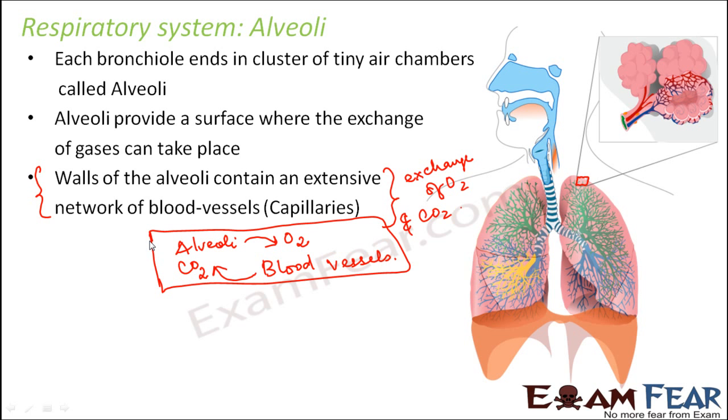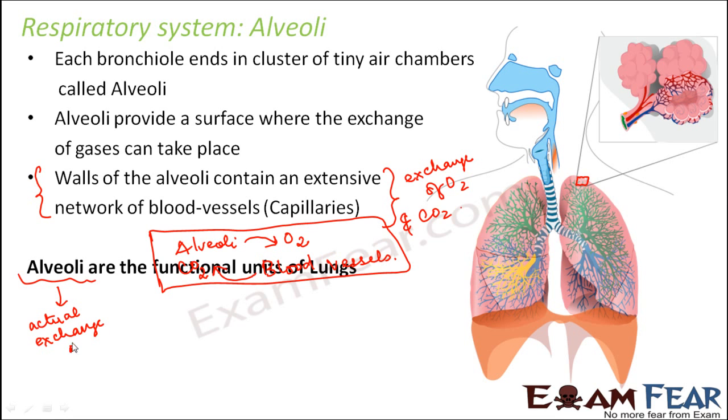The term breathing just talks about taking in air, giving out air. The next part is exchange of gases, that is sending oxygen to the blood and taking carbon dioxide out from the blood. That part is taken care of by the lungs, and to be more specific, by the alveoli of the lungs. That is why it is said that alveoli are the functional units of the lungs, because they perform the most important function of the lungs, that is the actual exchange of gases. This is the most important function of the lung, which is performed by the alveoli.